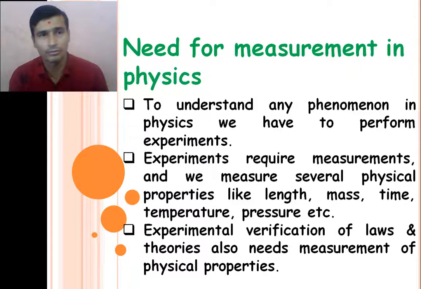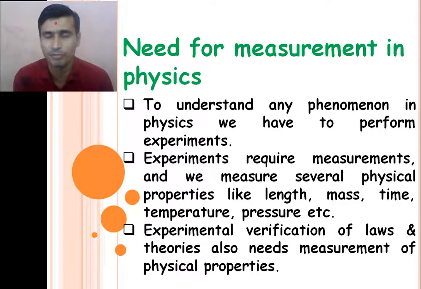We also must understand the unit of the different physical quantities, because the measurement is all important, but how can we represent this measured value with its proper unit, right?